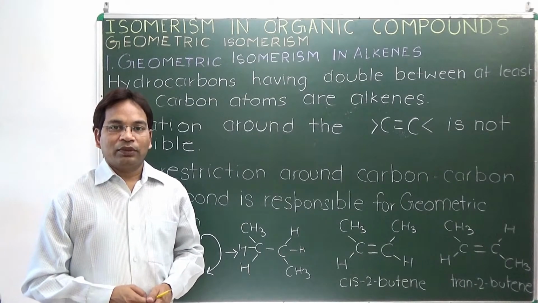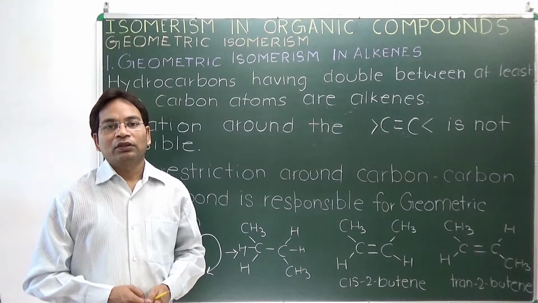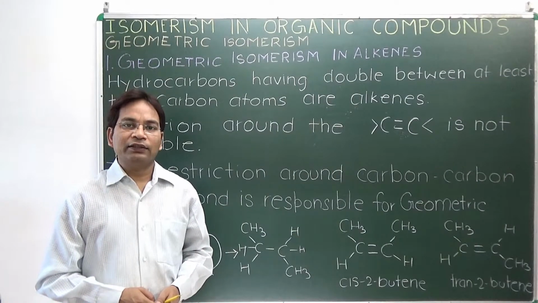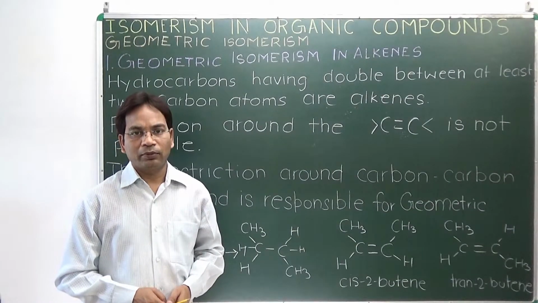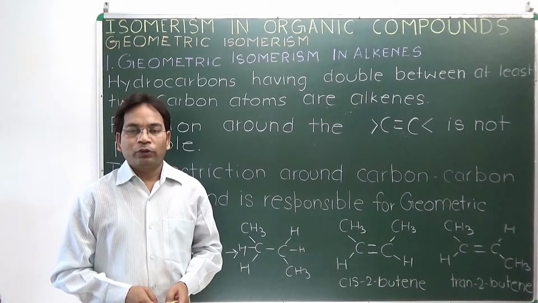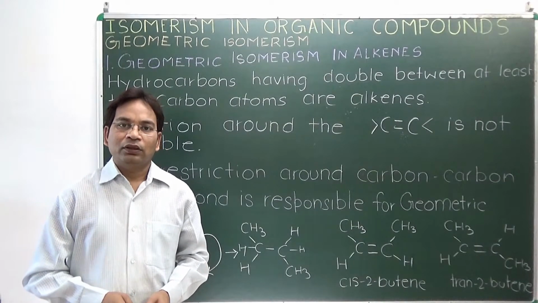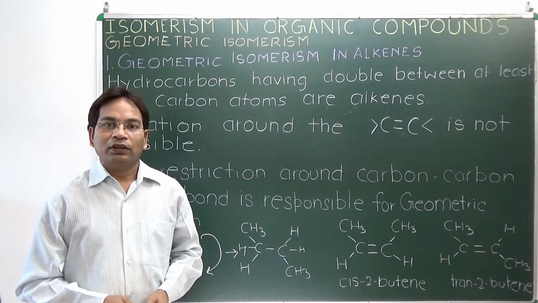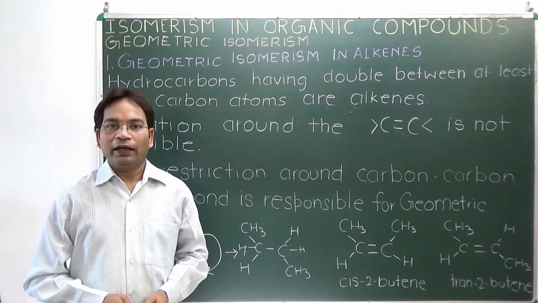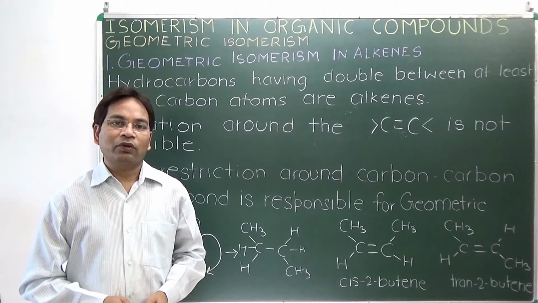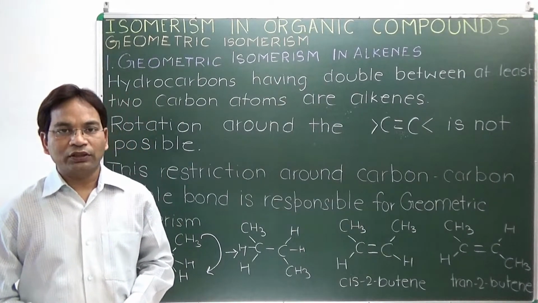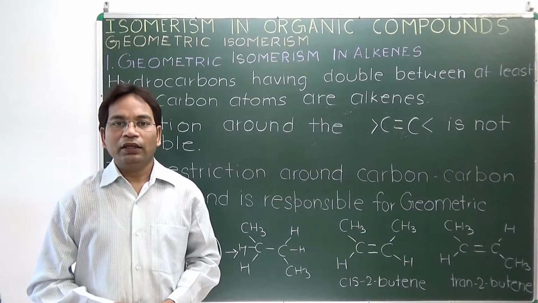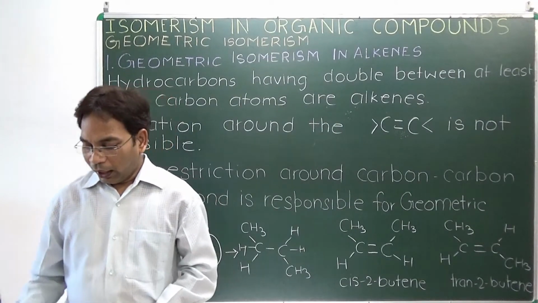Geometric isomerism in alkene compounds. Alkenes are those hydrocarbons that contain at least one carbon-carbon double bond. Geometric isomerism is possible in alkenes because of the carbon-carbon double bond, and in this double bond there is no possibility of rotation, hence geometric isomerism is possible in alkene compounds.